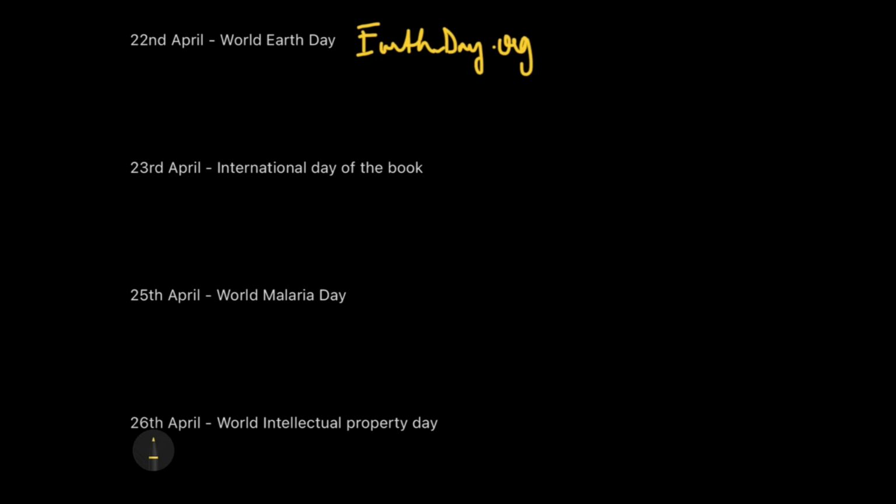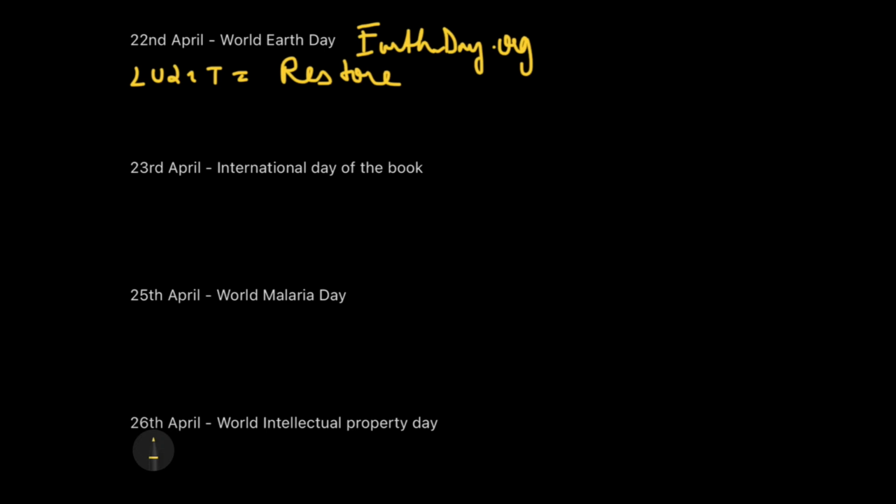Okay, this is together. And here we have the contribution of more than 193 countries, and the theme of the World Earth Day in 2021 was to restore our earth. Okay, so 2021's theme is very important, okay, for the people who are appearing for this year OMETs.